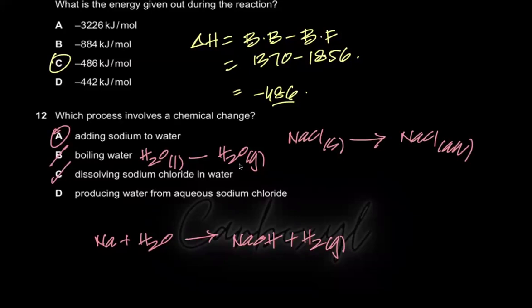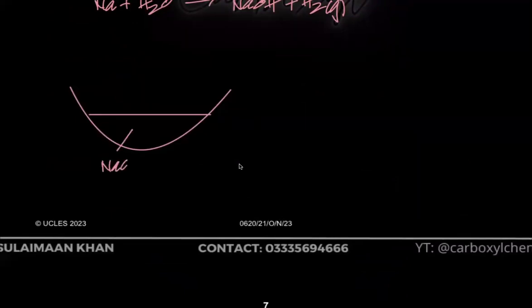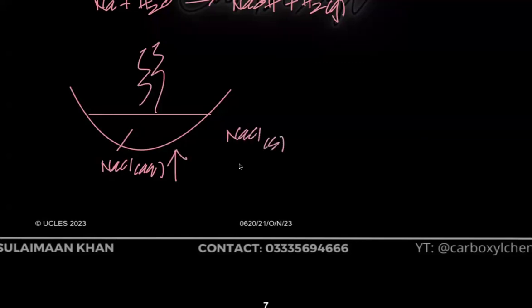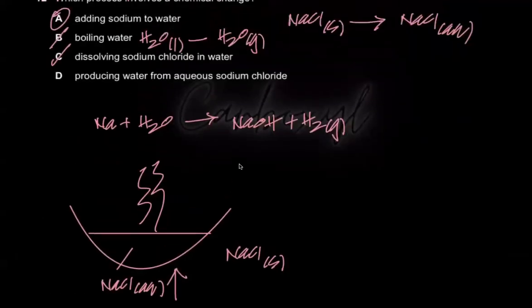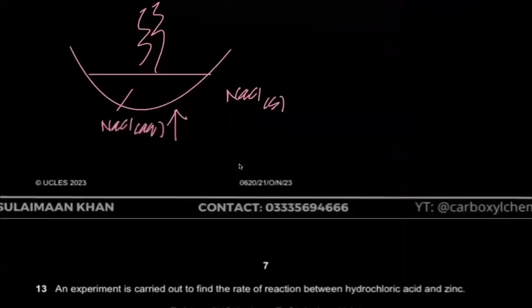Producing water from aqueous sodium chloride. That seems tempting. Producing water from aqueous sodium chloride, which means essentially what you're doing is you have NaCl, which you've dissolved in water. It's aqueous. And now you're heating it up. So the water is going to go out of it and you're going to end up with NaCl solid. So you're basically changing the appearance again. You're going from an aqueous appearance to a solid appearance. So that's basically a physical change, not a chemical change. So yes, we were right. A is the correct option.